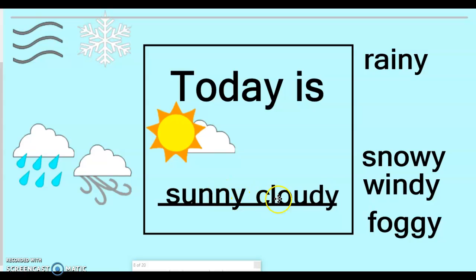Now notice when I put those words on the line, all of these letters, S-U-N-N, are all on the line, but that Y is a digging Y. It's a digging letter. So it goes below the line. And that's the same thing with cloudy. That Y is a digging letter. It goes below the line. So when you guys are doing your writing, I hope that when you make a Y, that Y is a digging letter.